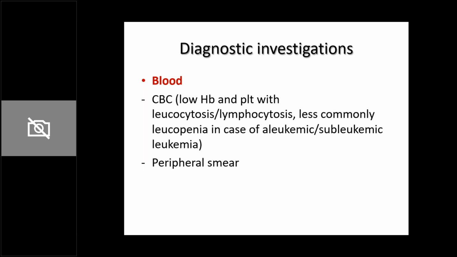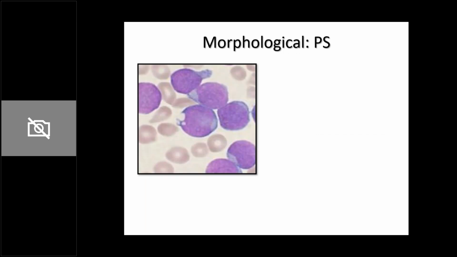It happens only in cases of leukemias or as a part of certain infections, but it is not normal. So it should always be evaluated. If a peripheral smear shows blasts, a good pathologist will be able to give you a clue whether it is an ALL or an AML. However, there are a set of confirmatory tests which are required to finally tell whether this child has ALL or AML. So a CBC and a peripheral smear. A peripheral smear will show blasts.